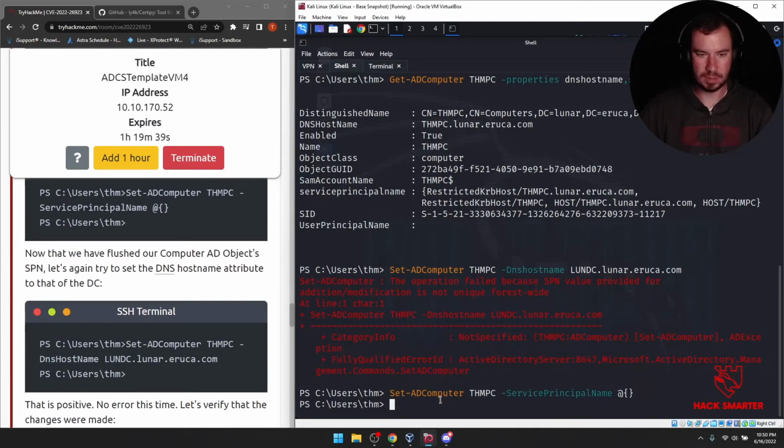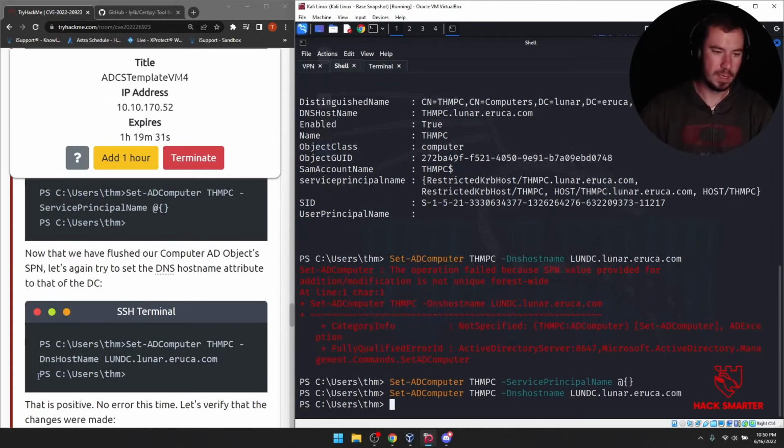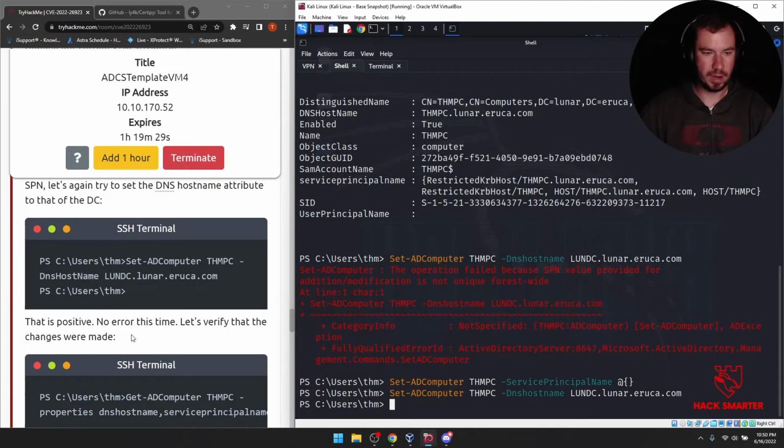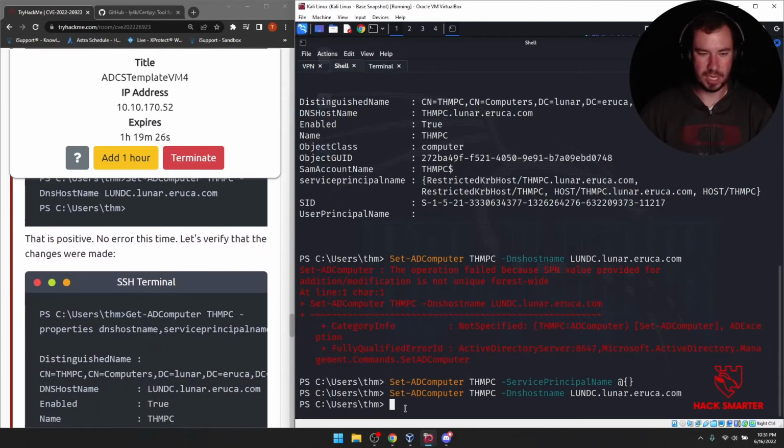Let's try to set the DNS hostname attribute again to that of the DC. I'm just going to hit the up arrow, which allows you to repeat commands that you already ran. So let's go ahead and try to run that command now. And it works successfully. No error this time. Let's verify that the changes were made. So let's go ahead and run that other command again as well. Right here.